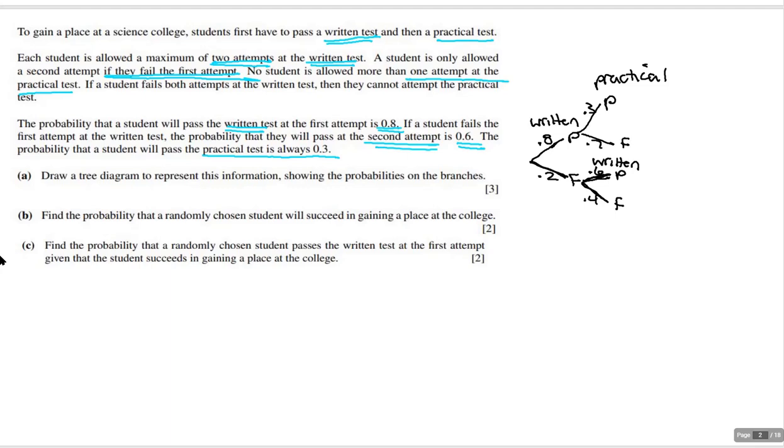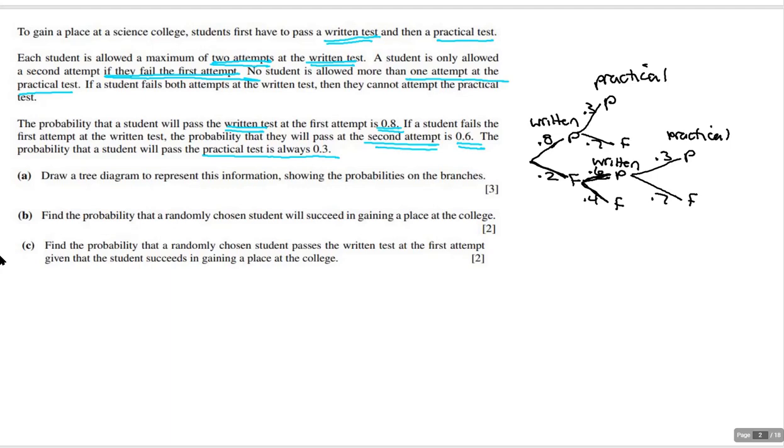Now, if I failed it, it stops. If I failed the written test 2 times, then it stops. But if I pass it, then I can take the practical, and again, it's either pass or fail, and it's always a 0.3 probability of passing the practical. So again, this is a little unique in the way it's been laid out.